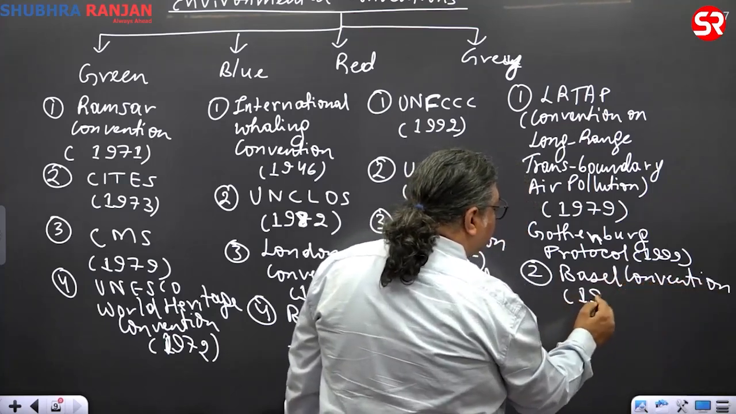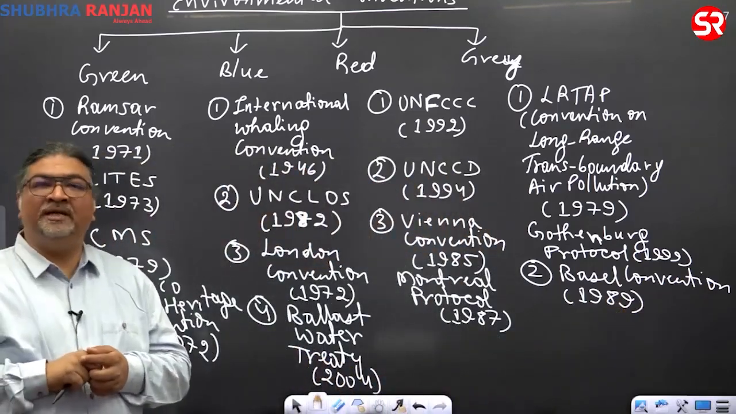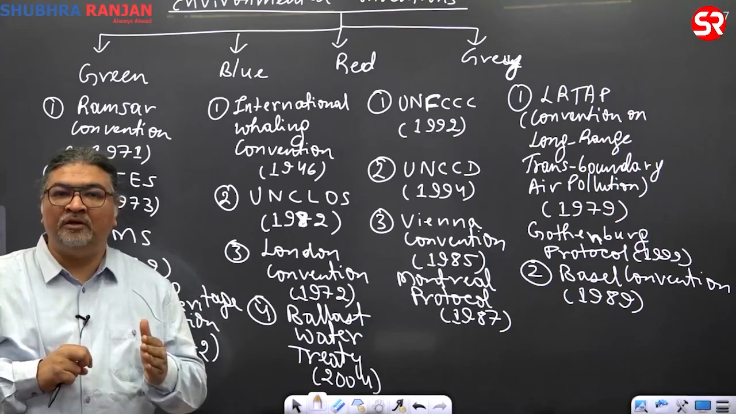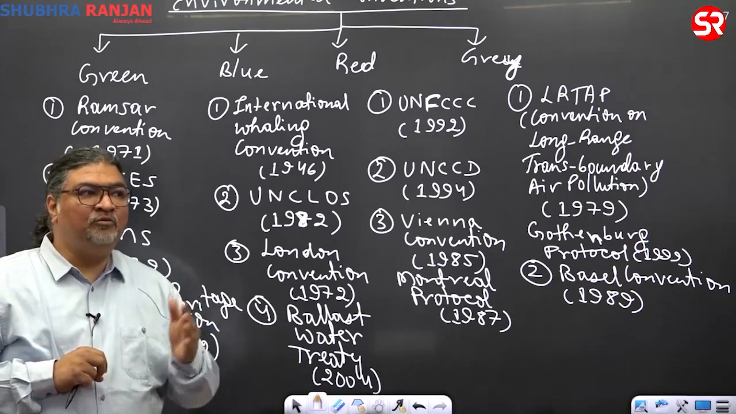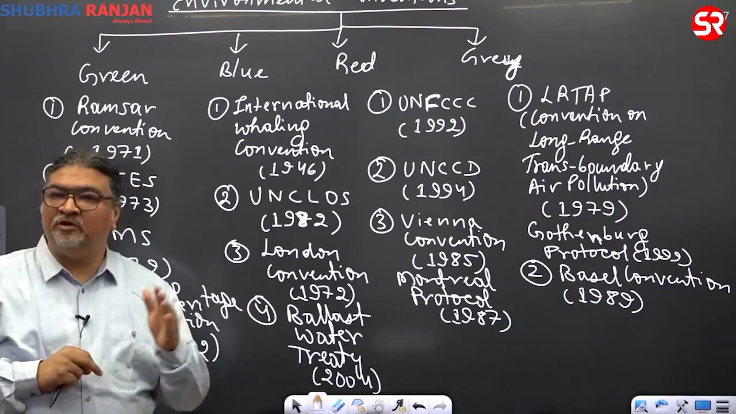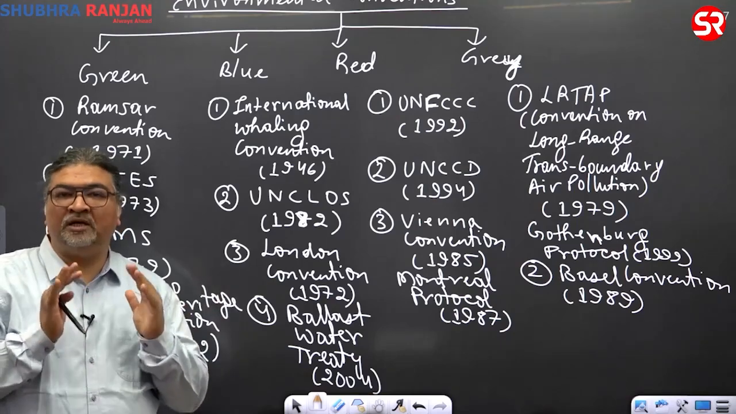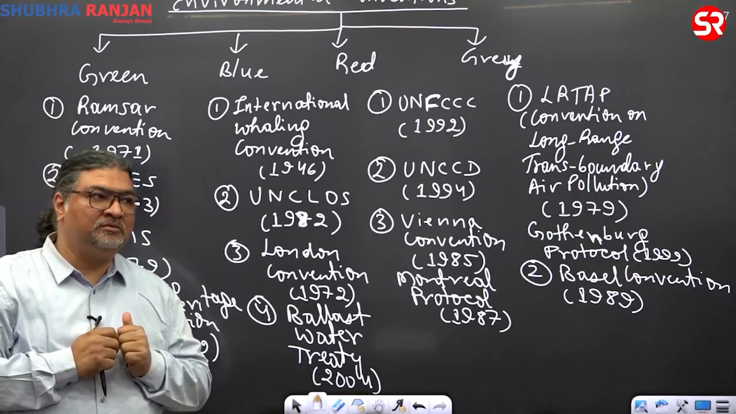is 1989. When was the Basel brought? 1989. Now what does Basel deal with? Transboundary movement of hazardous waste. Any movement of hazardous waste from one country to another. You're seeing in the classroom, but here I'm just bringing the highlight. Transboundary movement, that means import and export.